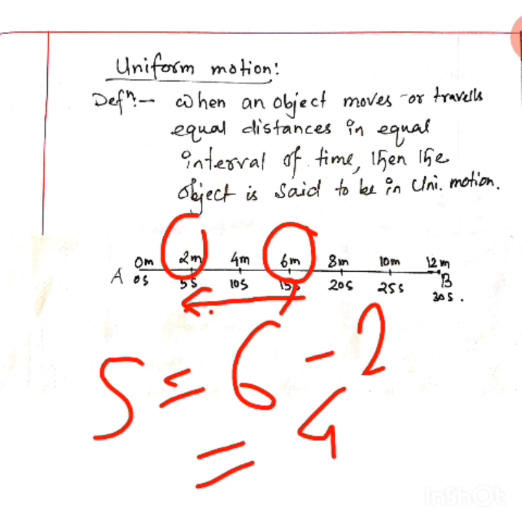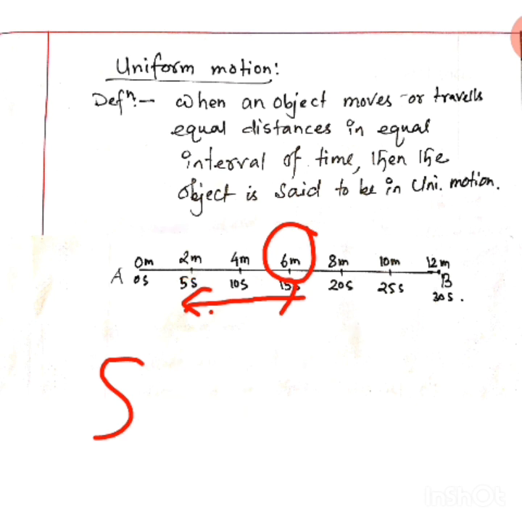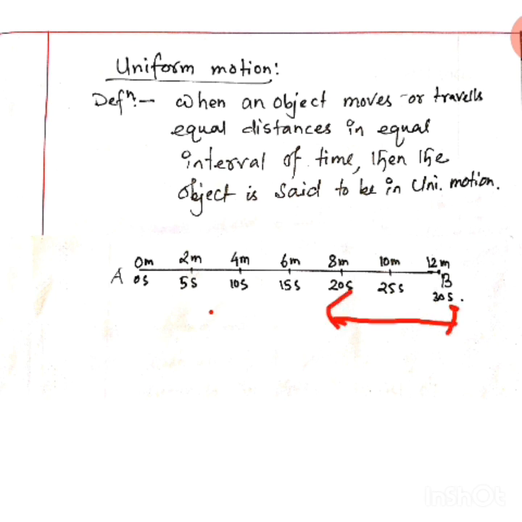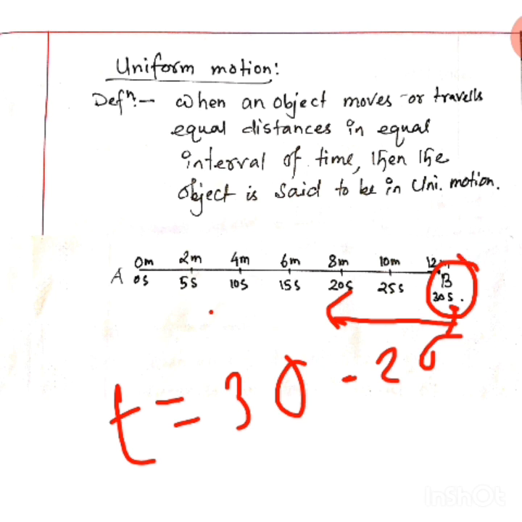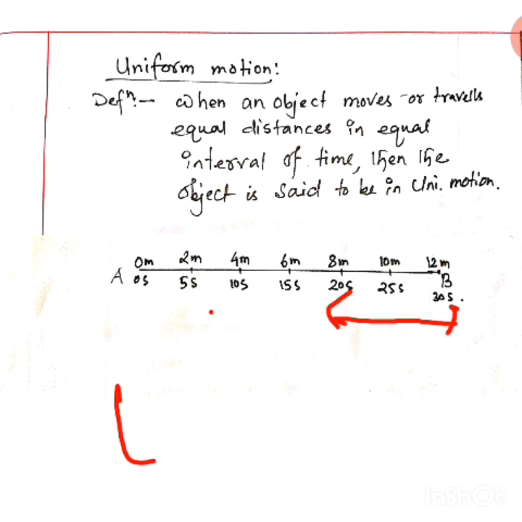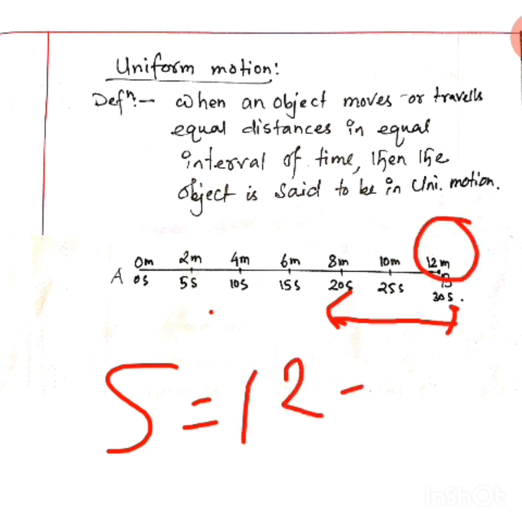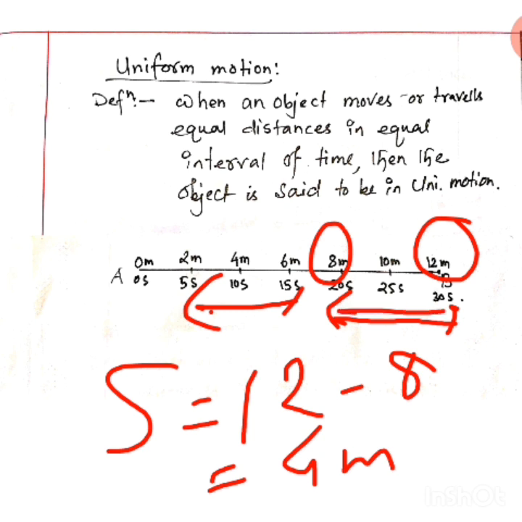Now if you take the same time interval of 10 second in another part, suppose I am taking it in this part, this is also a 10 second interval. How? T is equal to 30 minus 20, this is the final point and this is the initial point. It is 10 second. In this 10 second, let me find out the distance traveled. S is equal to the final distance 12 minus the initial distance 8. How much is it? 4 meter. In this case also it was 4 meter.